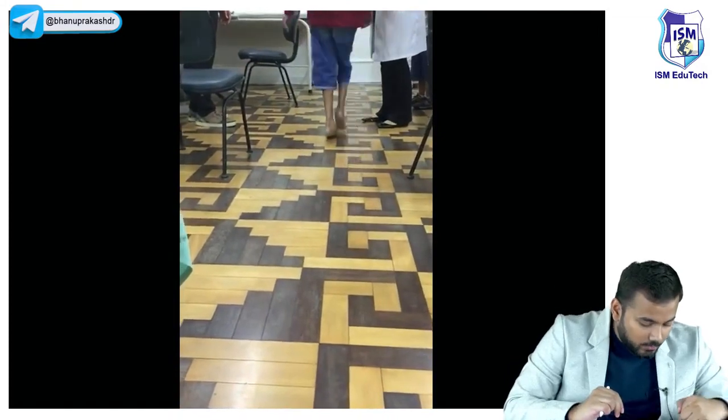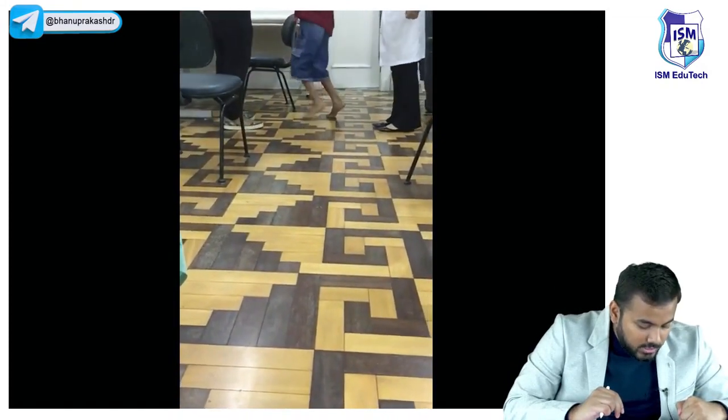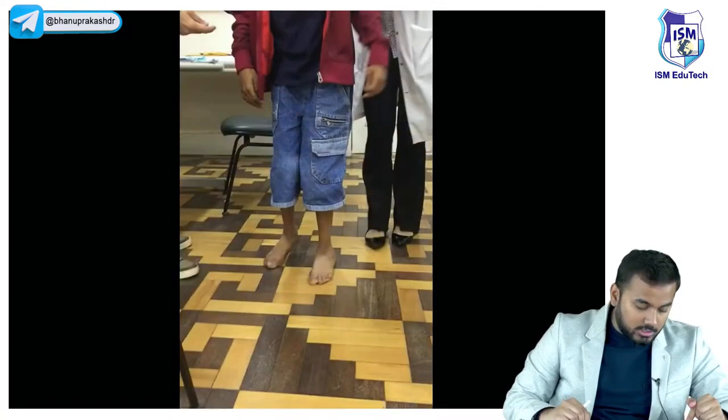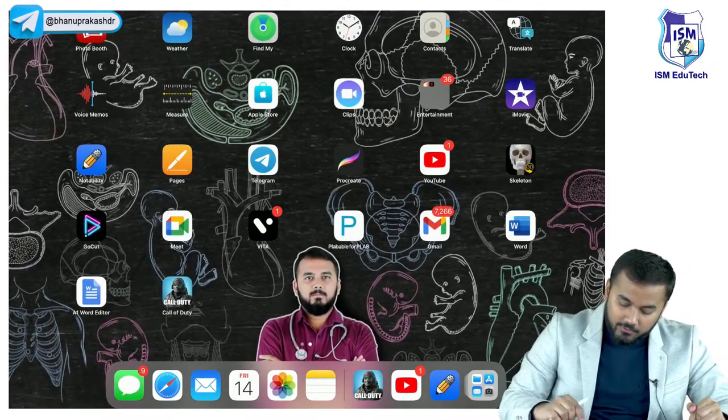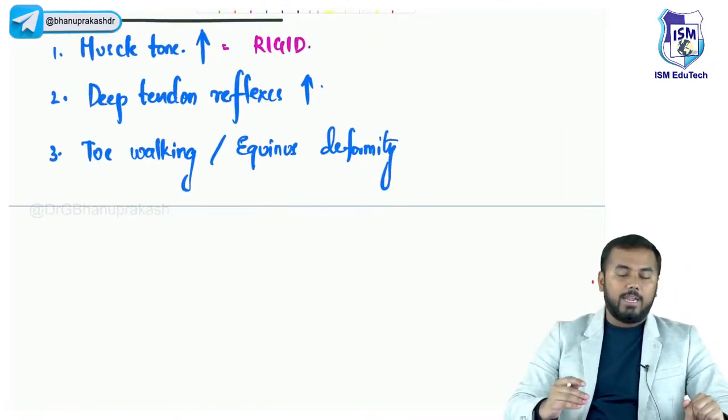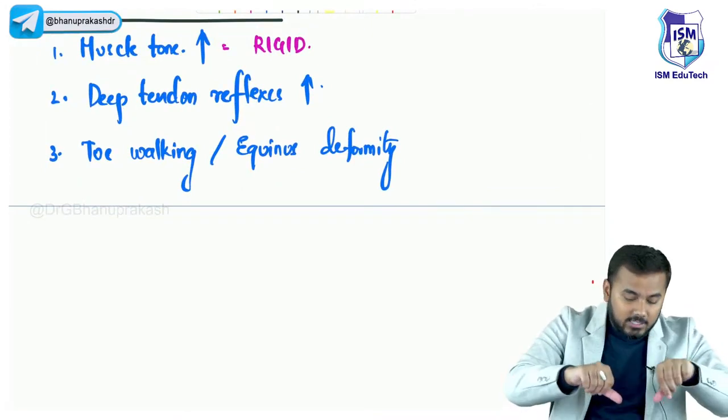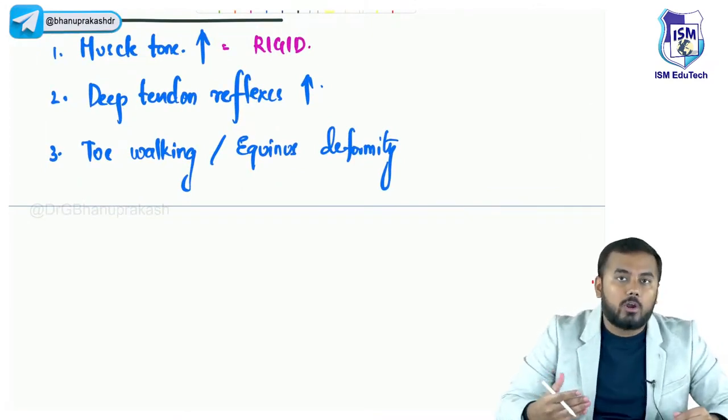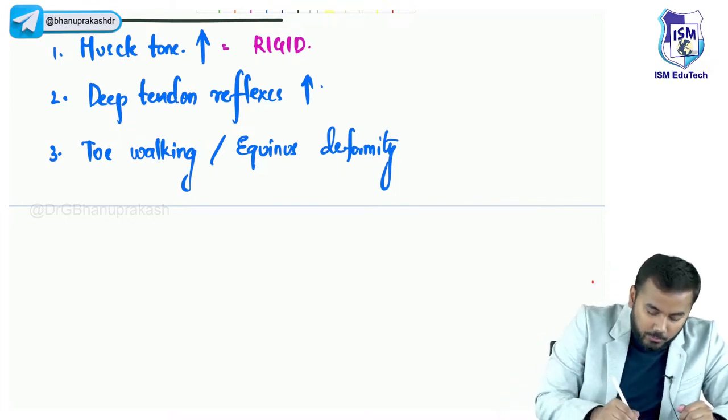This is called as, ye dekho. He is walking on his toes and look at his knees. His knees are also crossed, right? So this kind of gait, whatever you see, is called as scissor gait. And this kind of walking you see is called as toe walking or equinus deformity. So the fourth important thing what you see is scissor gait.